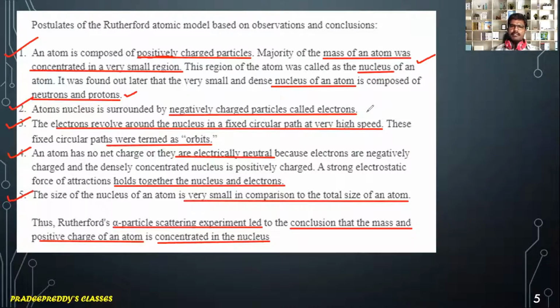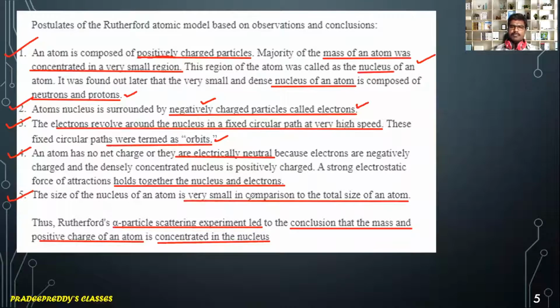And the atomic nucleus is surrounded by negatively charged particles called electrons, and these electrons revolve around the nucleus with very high speed, in paths called orbits. The atom has no net charge. It is electrically neutral because electrons have negative charge and the densely concentrated central portion of the atom has positive charge. Therefore, it is overall electrically neutral. The strong interaction between nucleus and electrons holds the atom together, so that makes the atom stable.